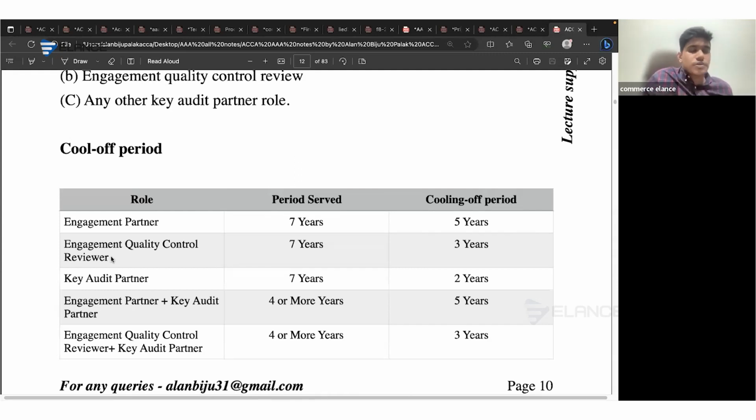So the engagement partner's cooling off period will be 5 years. The engagement quality control reviewer's cooling off period will be 3 years. And the key audit partner's cooling off period will be 2 years. So in this manner, we will be considering the cooling off period. The period served will be up to a maximum of 7 years, and only the cooling off period will differ. That is 5, 3, and 2.